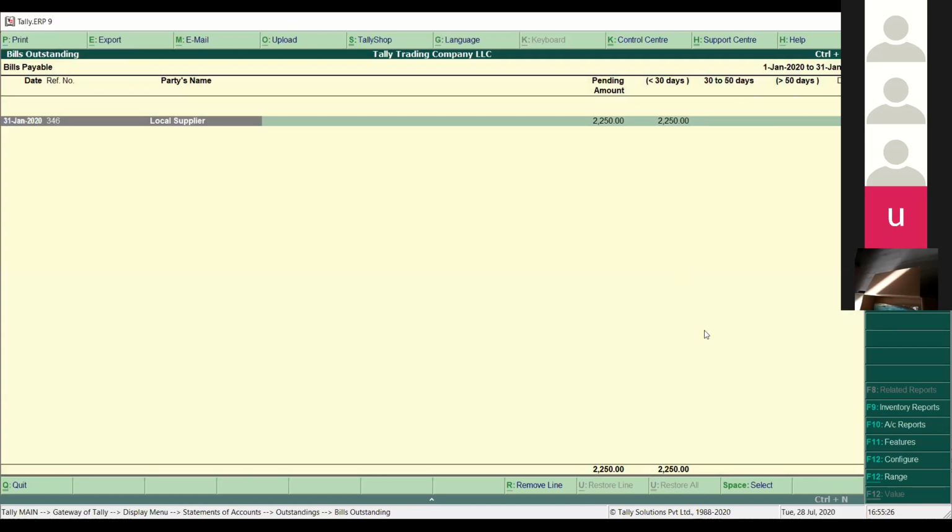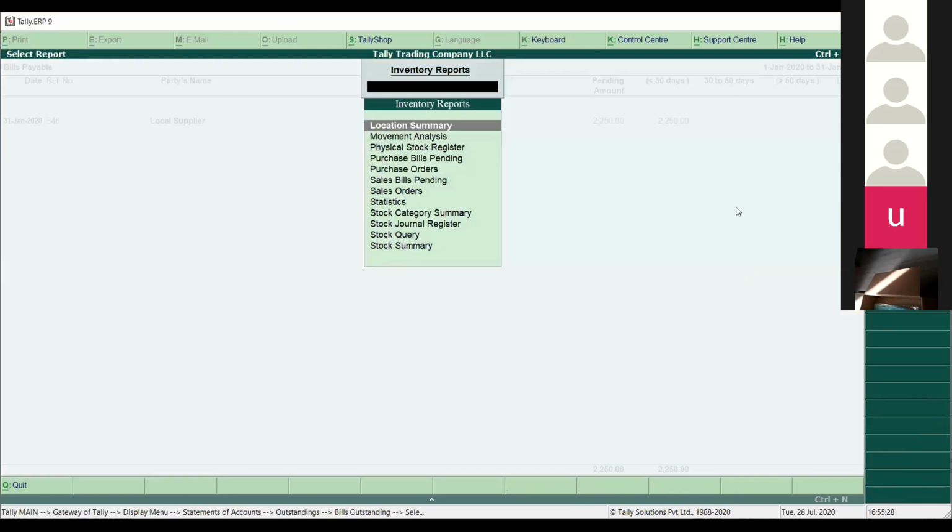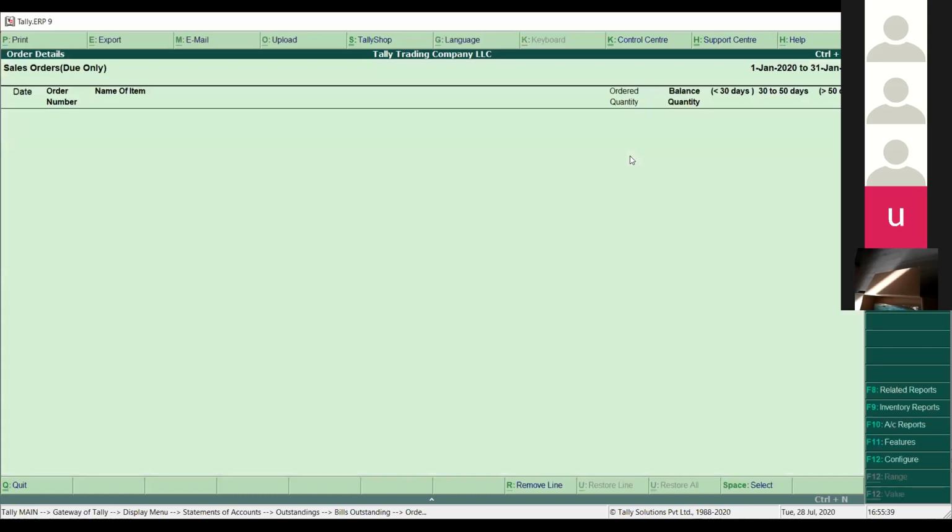Next, you can also see that some inventory reports are available there. If you want to see a location summary, like movement analysis for a particular item, you can see this report here as well. If you want to see my sale orders, you can simply click on sale orders. Any pending sale orders or dues will come in this way also. You can see age-wise as well.